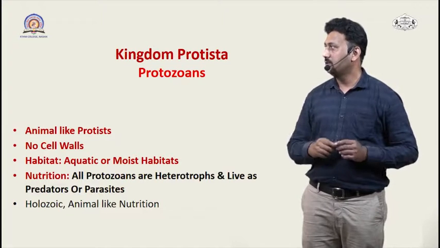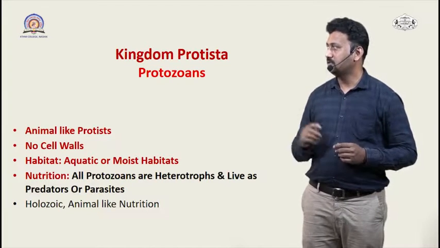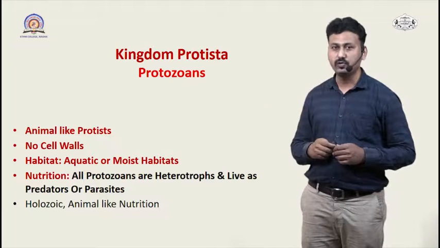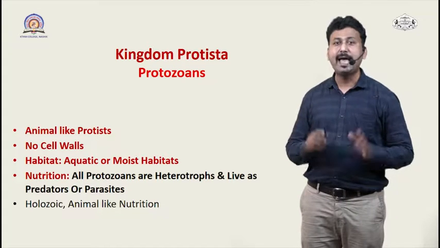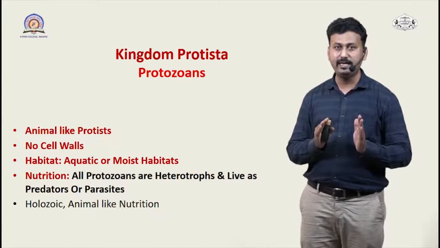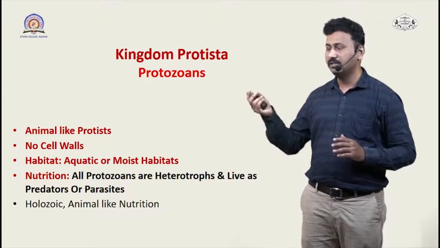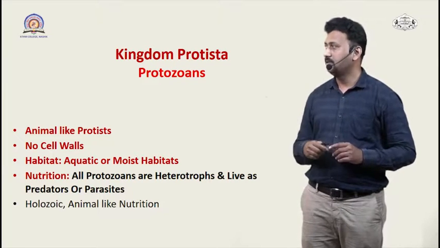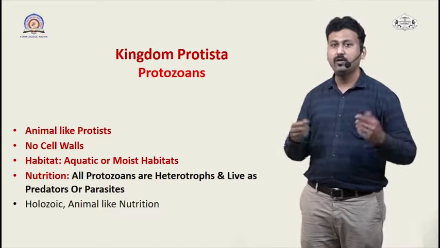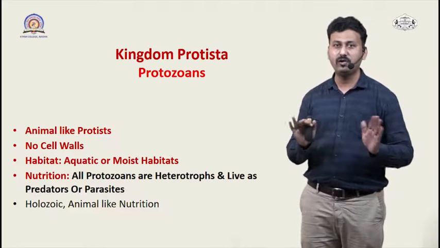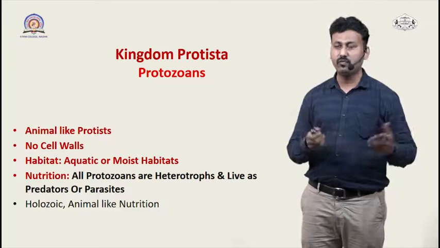Now we come to the last part of this section, that is protozoans. Protozoans are basically animal-like protists. Now we come to a category which resembles animals. They do not have cell walls. Their habitat is aquatic, or they prefer a moist habitat. You do not find them without water.